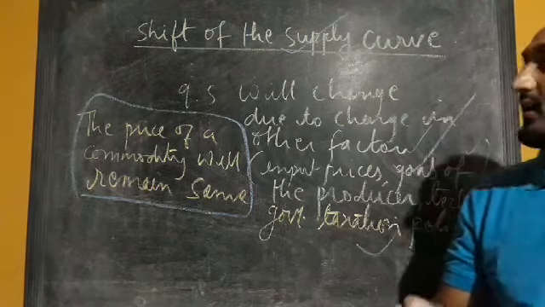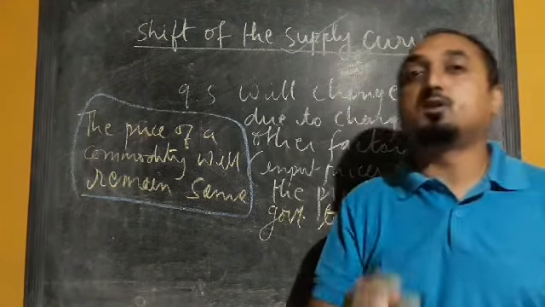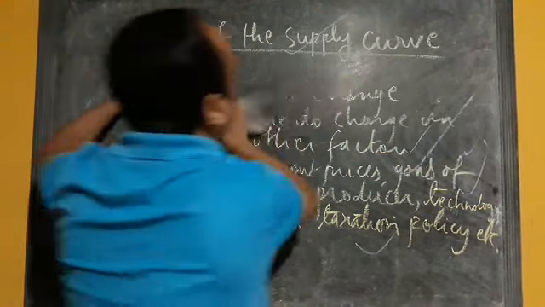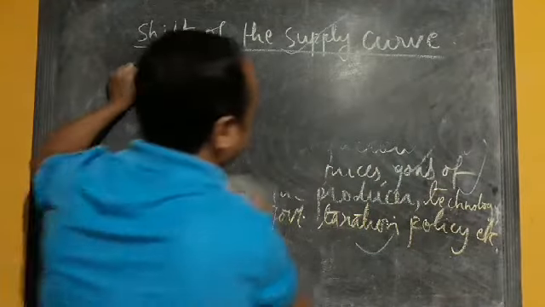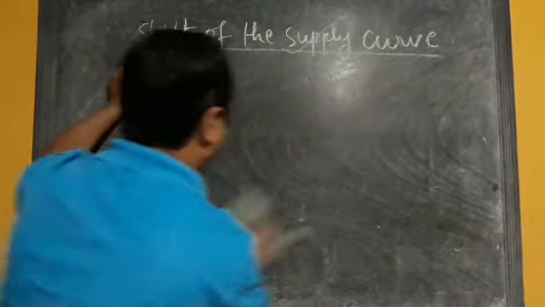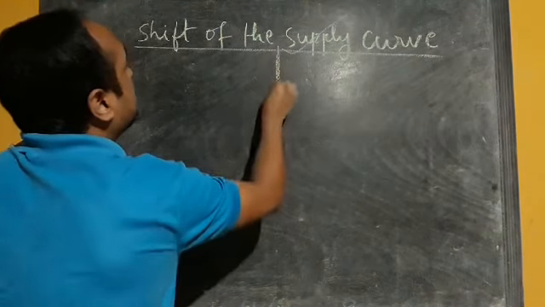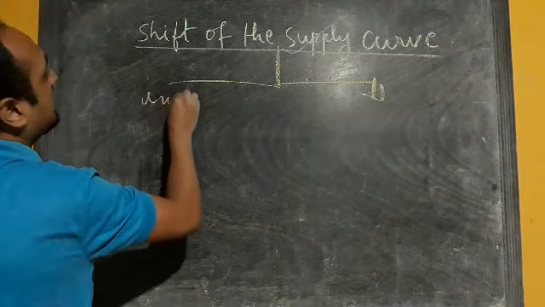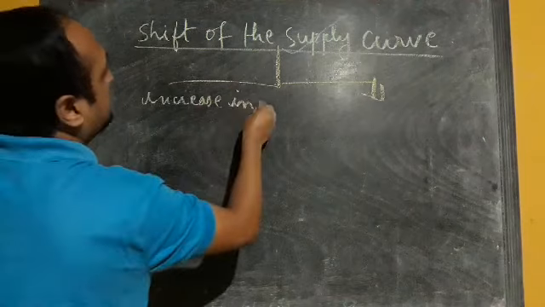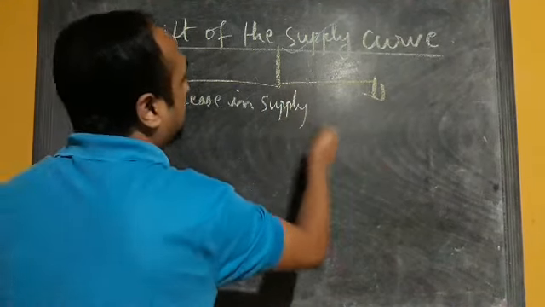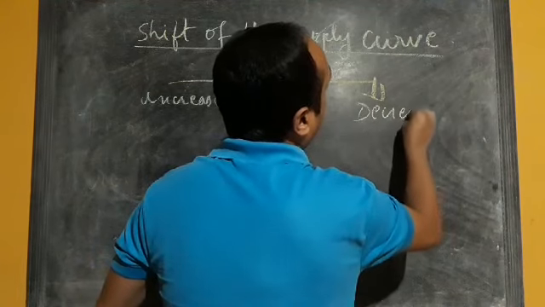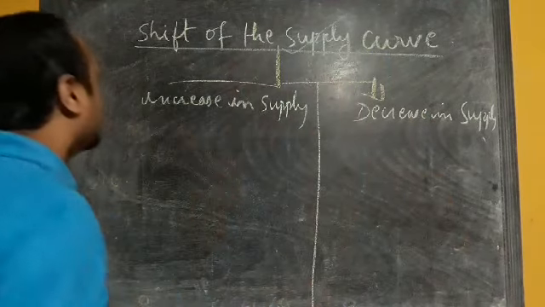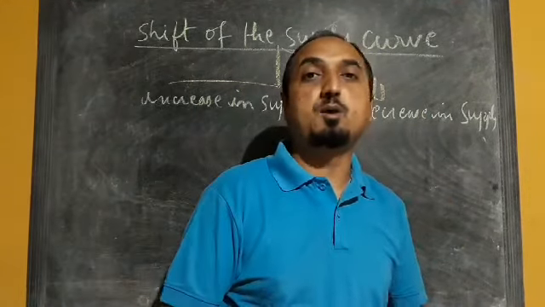It will not change. Now the shift of the supply curve is also classified into two types. We have increase in supply and decrease in supply. This shift of the supply curve is also divided in two parts. One is called increase in supply, and the other one we have is decrease in supply. Now I will explain this increase in supply and decrease in supply with the help of a diagram.